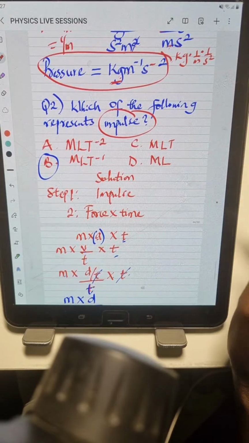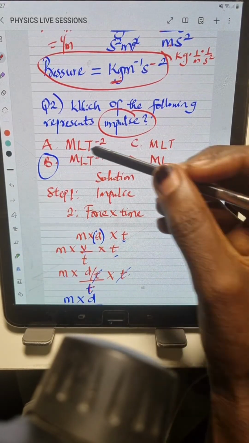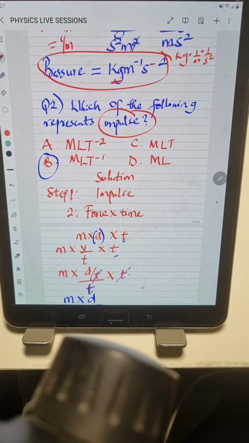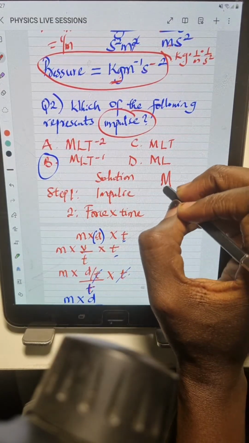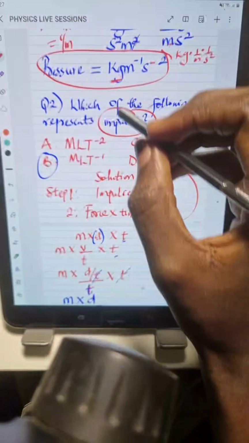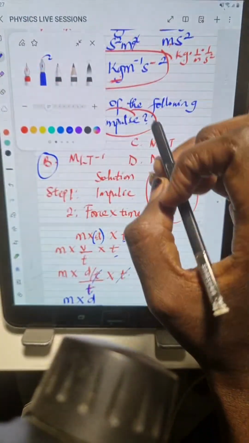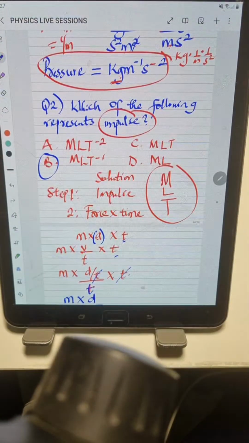Okay, so the second question I solved, question 2. The question was actually on dimension, because looking at the options given, we have MLT. I will know on the dimension we have the M, the L, and the T, right? So the question said, which of the following represent impulse?